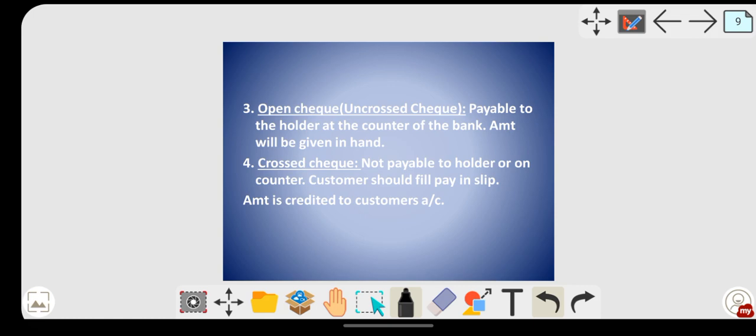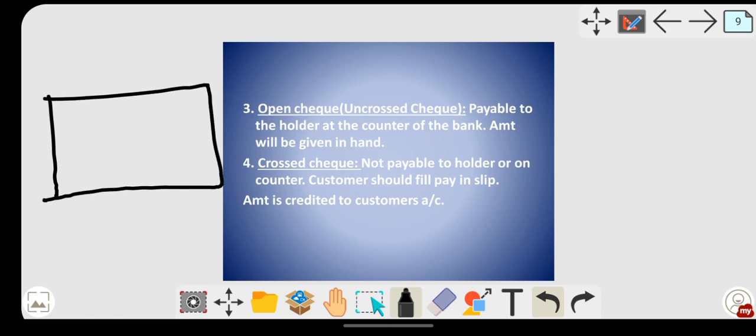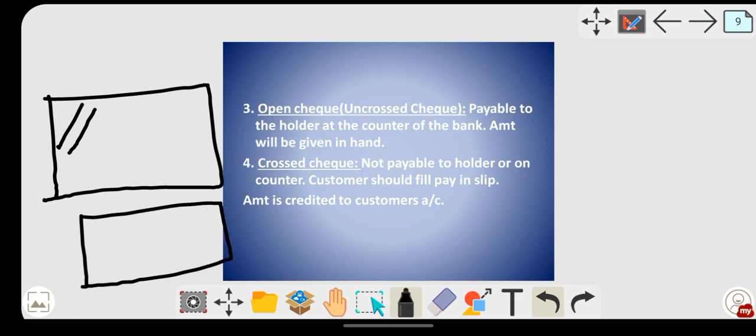Next, open check. Open check is also called an uncrossed check. It is payable to the holder at the counter of the bank, and the amount will be given in the hand. If you have observed the check, some checks will have two parallel lines over here. Some checks won't have two parallel lines. If the check does not have two parallel lines, then such checks are called open checks.